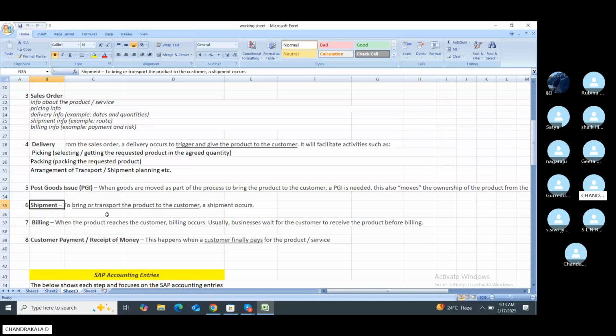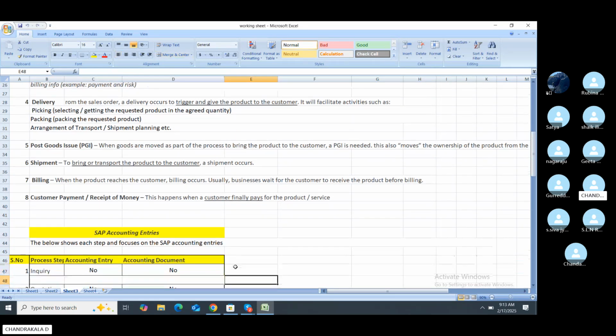Shipment is the transfer of the product to the customer. In shipment, for example, some goods are transferred by transport, and some goods can also go by direct shipment. It is all included in the shipment. Billing occurs when the product reaches the customer. Usually a business waits for the customer to review the product before billing. The final one is customer payment, the receipt of the money. This happens when the customer pays for the product or services.